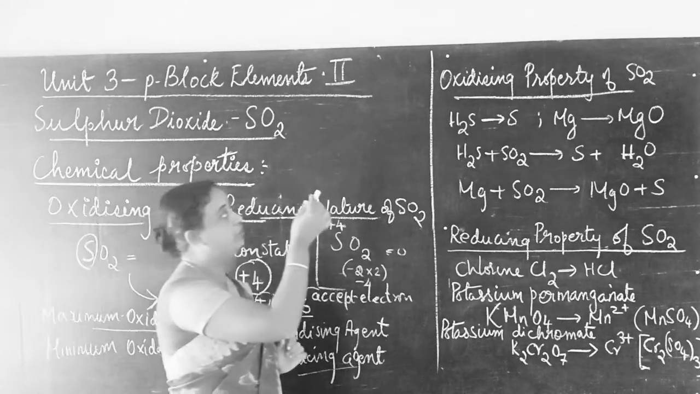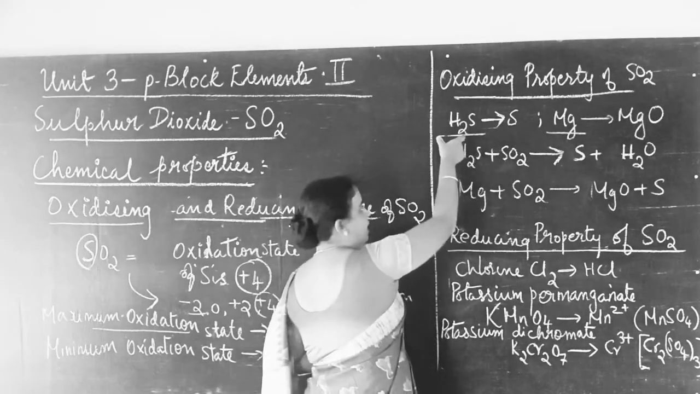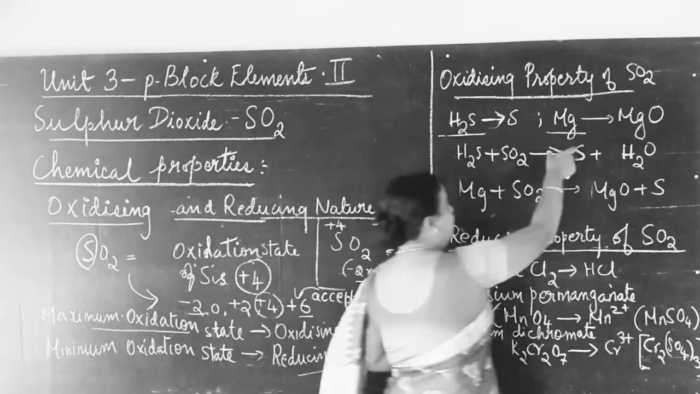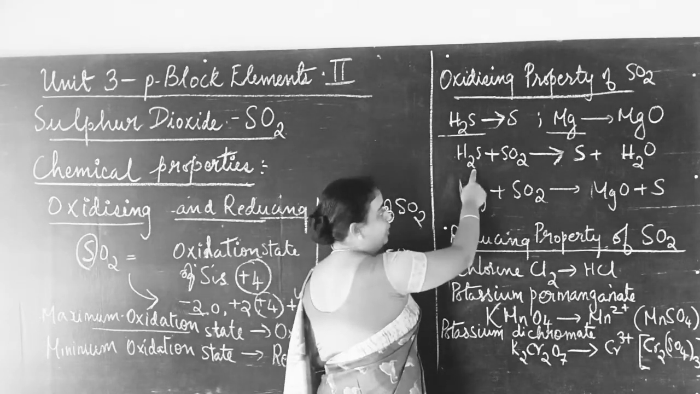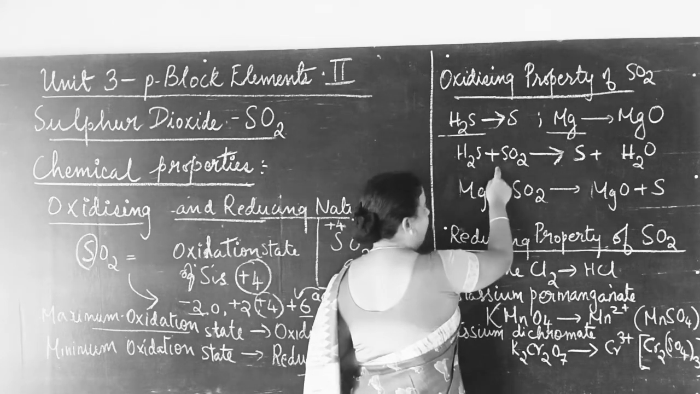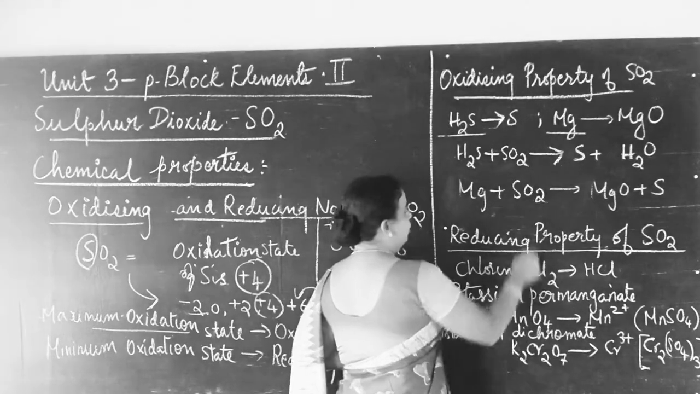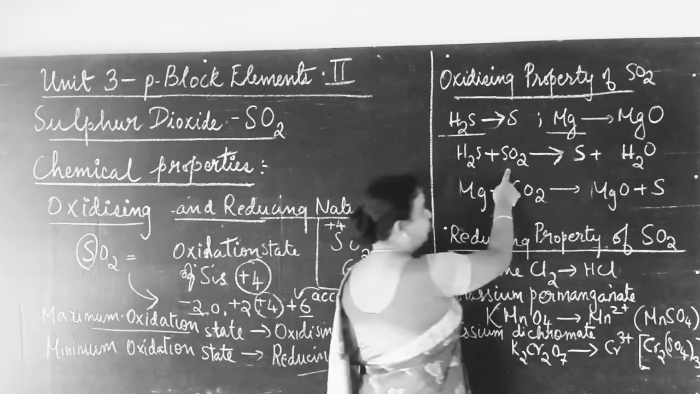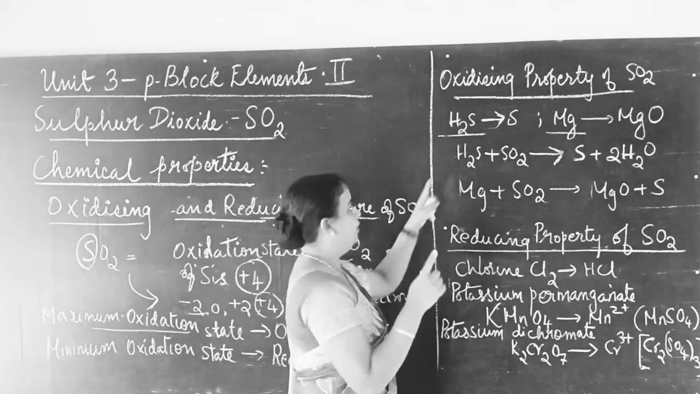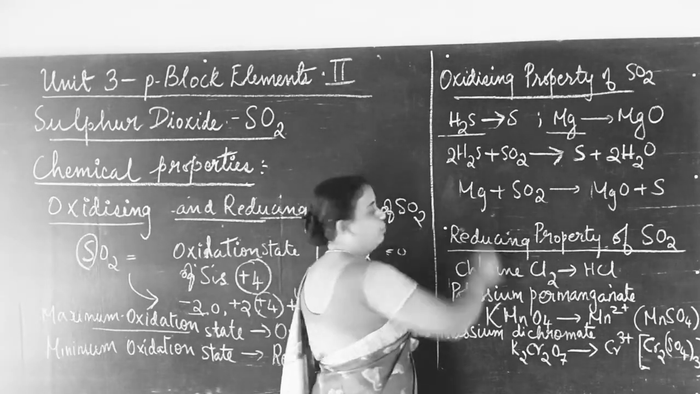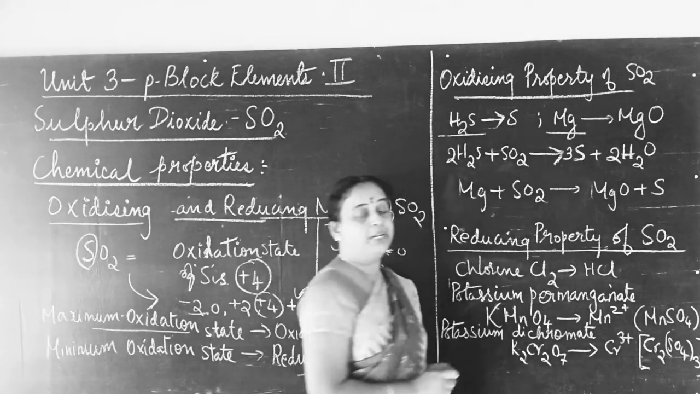Now let us look into the oxidizing property of sulfur dioxide. Sulfur dioxide oxidizes hydrogen sulfide to sulfur and magnesium to magnesium oxide. Let us see the reaction here. Hydrogen sulfide, H2S, is oxidized by sulfur dioxide to form sulfur and water. Let us balance this reaction. Here there are 2 oxygens, there is only 1 on the other side, so to balance I put 2 here. Now hydrogen is 4, left hand side only 2, so I put 2 here. Now sulfur is 3 here, so on the right hand side I put 3. Now it is completely balanced.